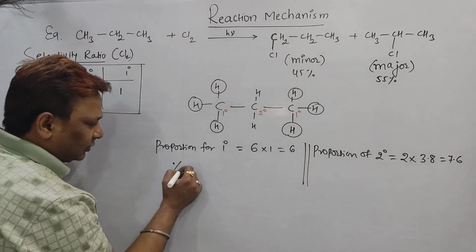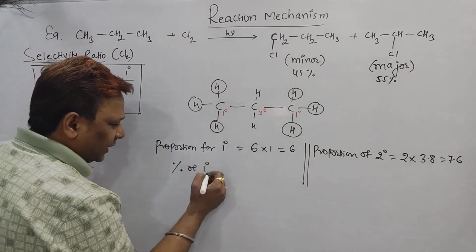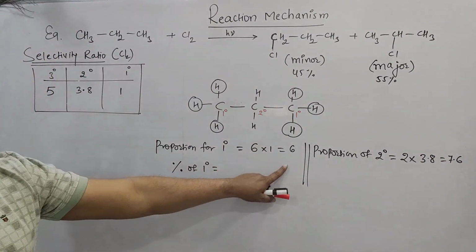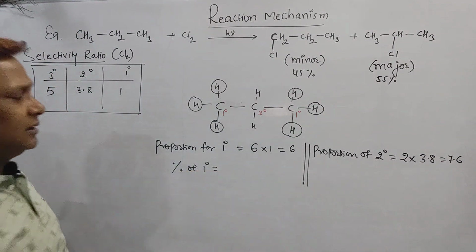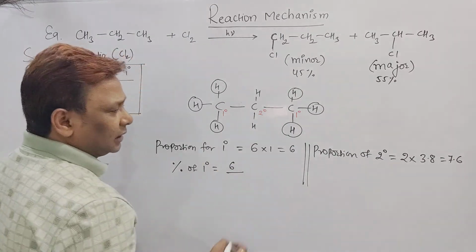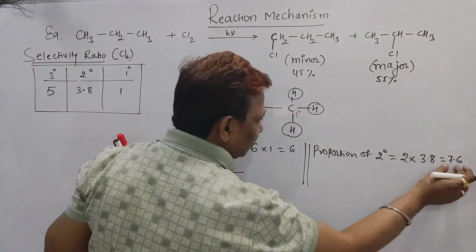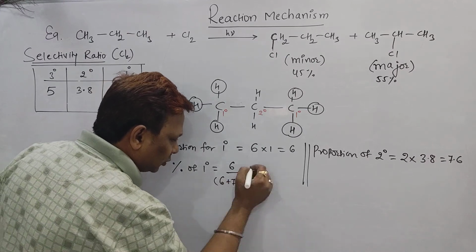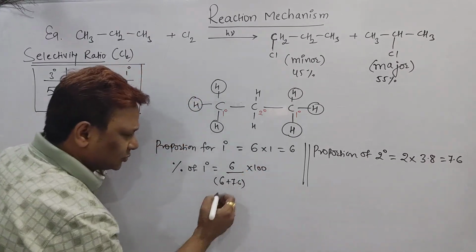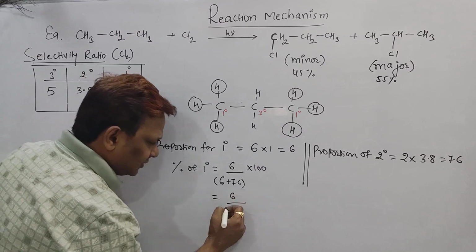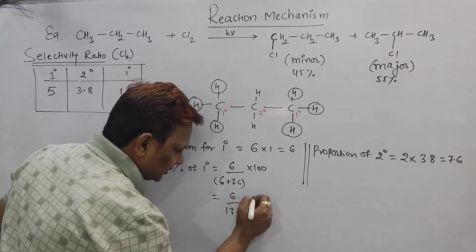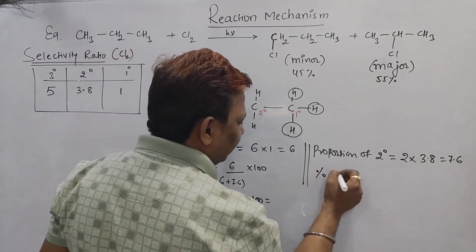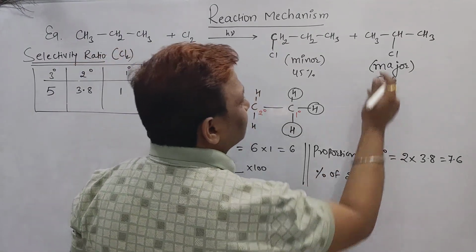For finding out the percentage of primary, how many primary hydrogens are there? We are having only 6. So 6 by total. Total means 6 plus 7.6, into 100. So solve it: 6 by 13.6 into 100. In the same way, get the percentage of the secondary compound which is obtained here.